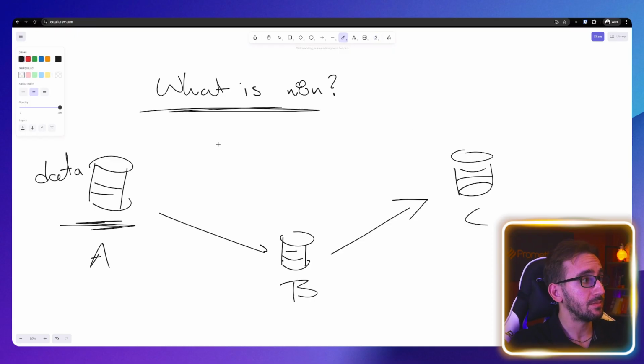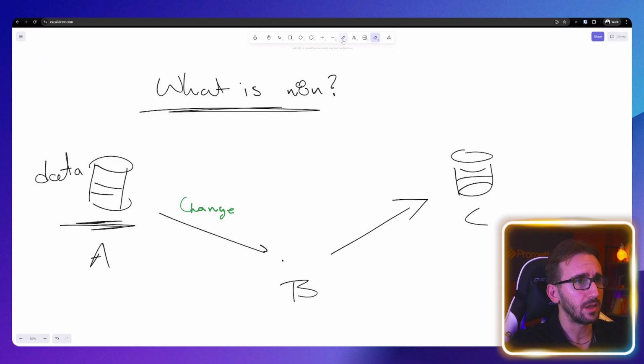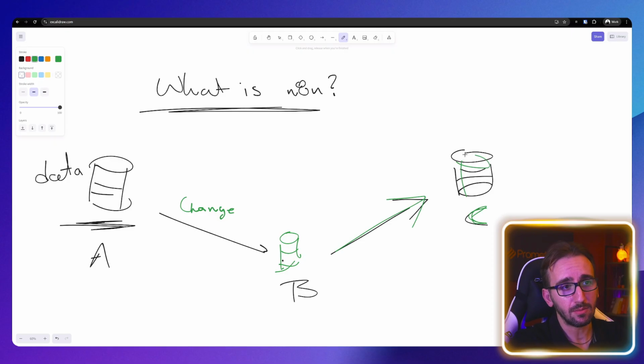And some other times you want to take data from point A, and you want to change them. I'm going to write change here. You want to change the data so when they go to point B, they are all modified and weird looking. So you're modifying the data, and then you get them to point C. So the data that goes to point C is already modified.